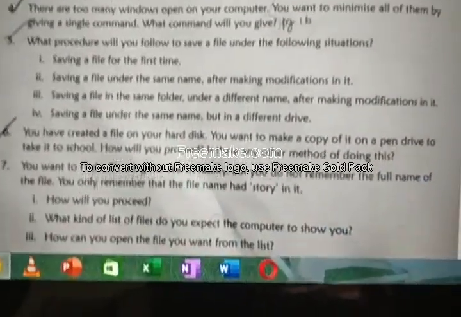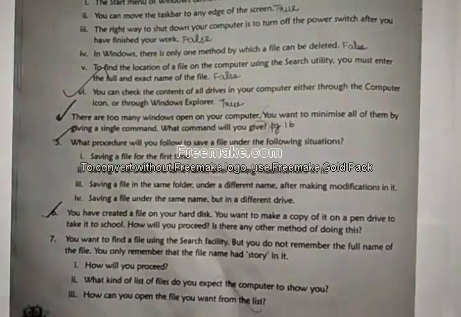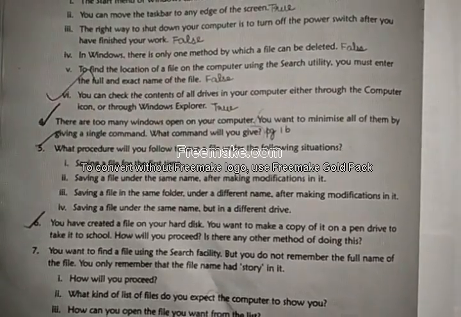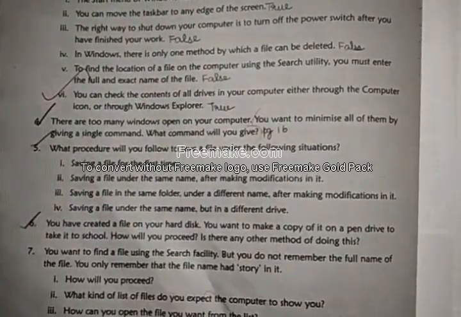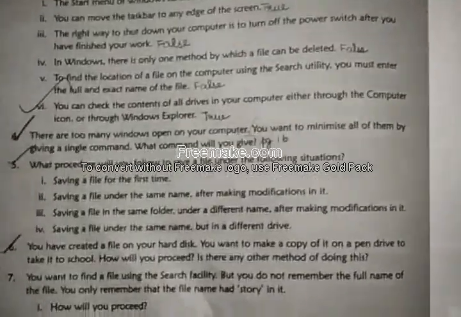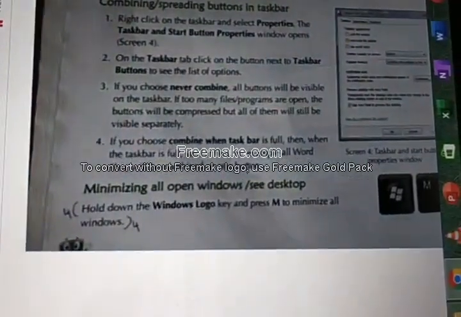Okay. Next, now we are going to mark question and answer. Fourth one, there are too many windows open on your computer. You want to minimize all of them by giving a single command. What command will you give? Answer is in page number 16.